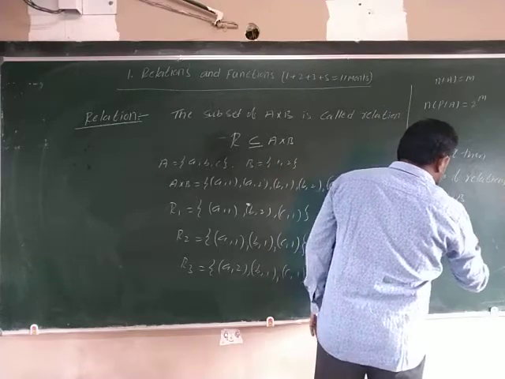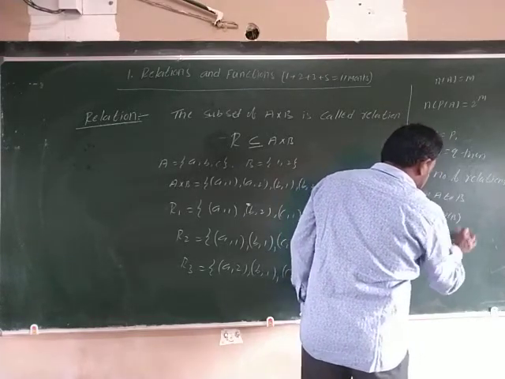This is nothing but 2 power of P into Q.